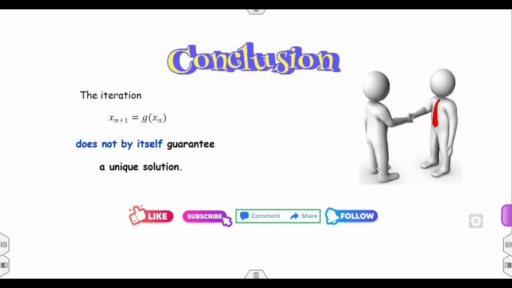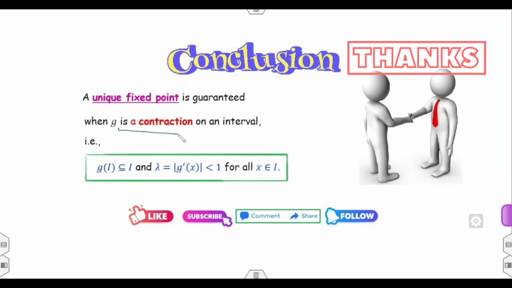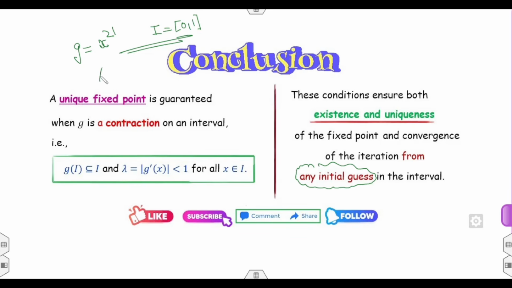Clear? So the conclusion is the iteration scheme does not provide the guarantee for a unique solution. गारंटी कौन देता है आपको? The contraction mapping. Whenever g satisfies my three properties, then the fixed point equation will give you the unique solution. और वो unique solution necessary and sufficient condition है for any initial guess. Fine. तो अगर अब मैं आपको एक एग्जांपल दे दूं like g of x is x square और x of 21 और इंटरवल आपको मैं 0,1 दे दूं, can you tell me without solving that fixed point equation will it give you the unique solution? Definitely not, because ये third property आपको satisfy नहीं करता.